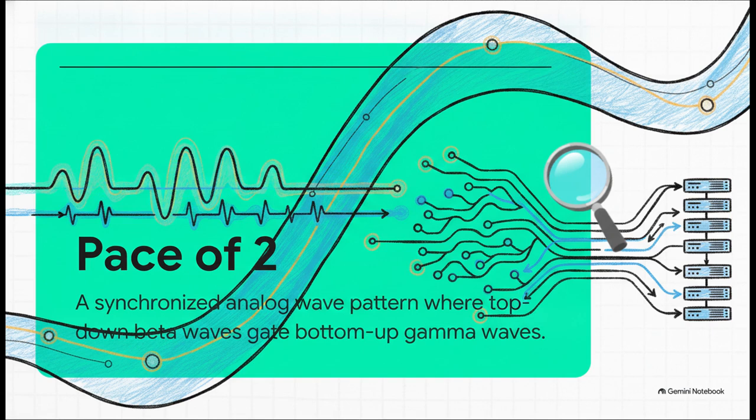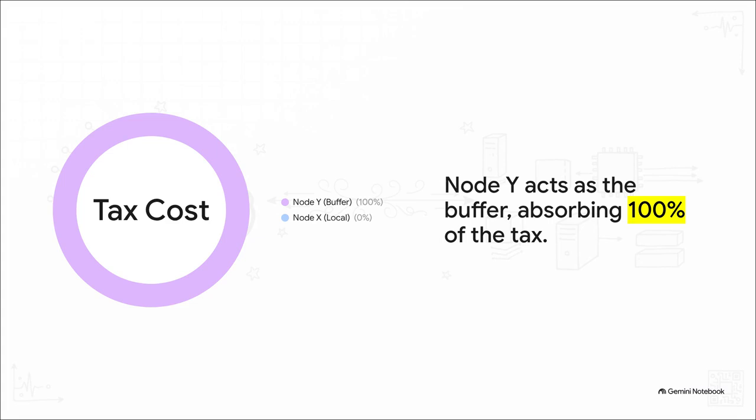MIT traveling wave research from Earl Miller's lab actually proves that cognitive control isn't a sequential linear sort. It is an analog wave interference pattern where top-down beta waves actively gate bottom-up gamma waves. The pace of 2 is that synchronized non-blocking flow between your front end and his real-world back end. Now, to break out of that rigidly squared entropy we talked about earlier, node Y has to run unconditionally as your TPU buffer. It must absorb exactly 100% of that metabolic translation tax. By having node Y handle all the friction and status noise, node X is entirely protected from paying that crushing attention tax.